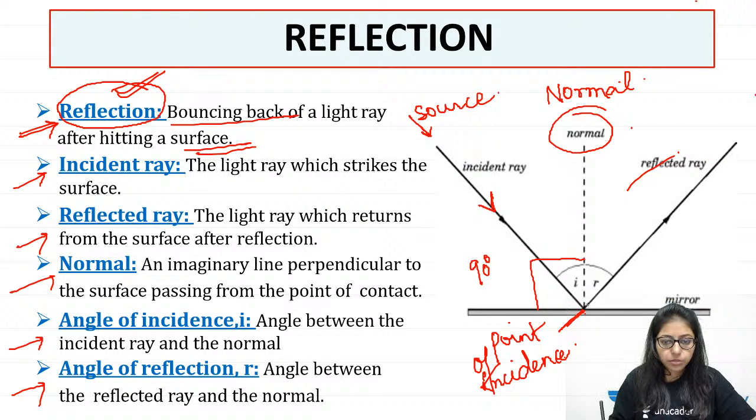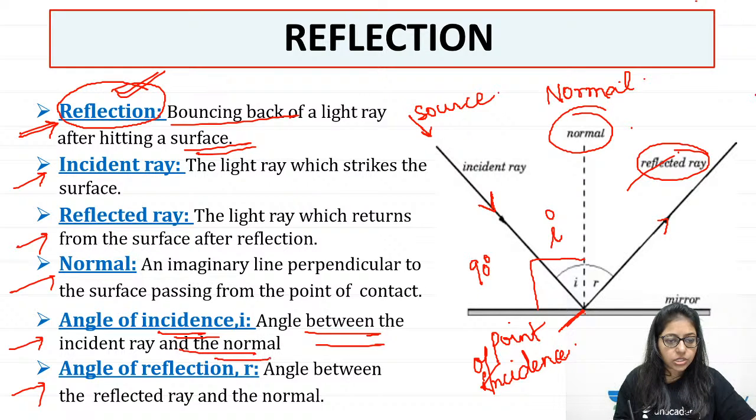So now the next thing that we have is when this ray of light bounces back from this point of incidence, we call it reflected ray. Are we clear with the reflected ray? Right, we are. Now the next one is the angle between the incident ray and normal. What is this angle between the incident ray and normal? This is called angle I, and that is angle of incidence. And likewise, normal also makes an angle with the reflected ray, and that is called angle of reflection.